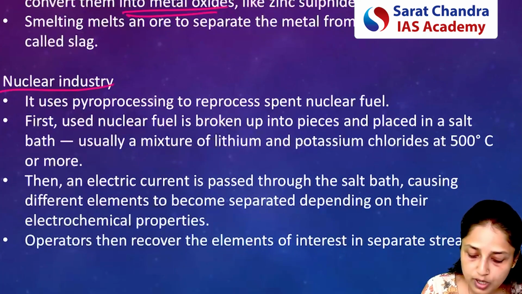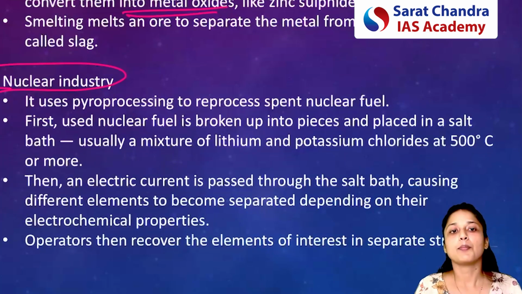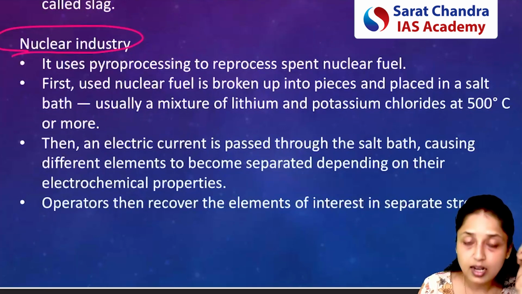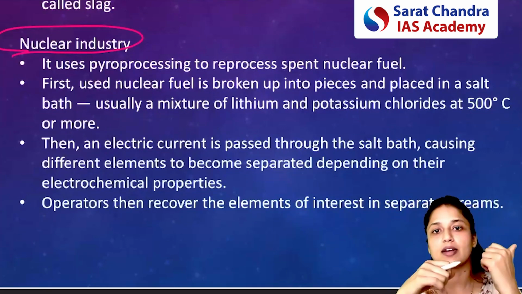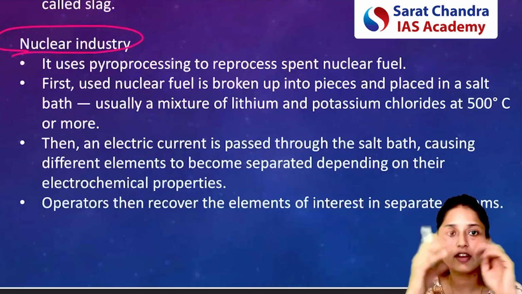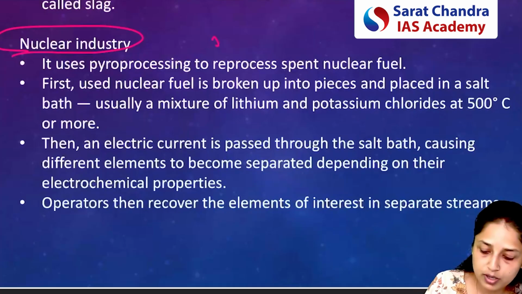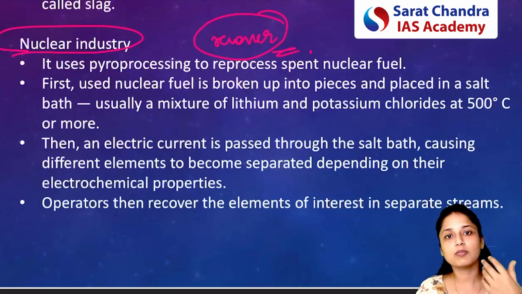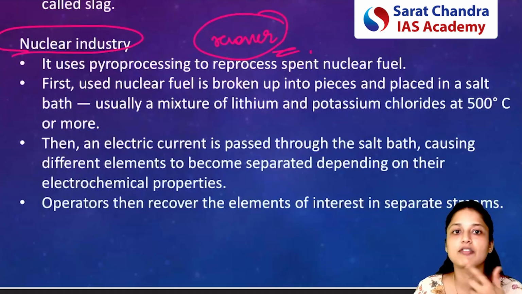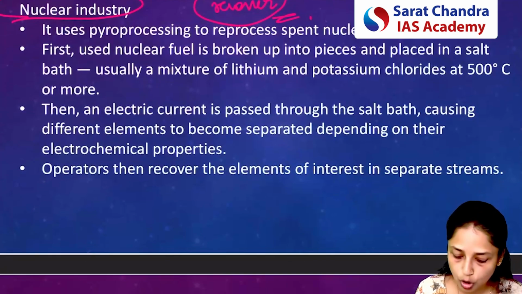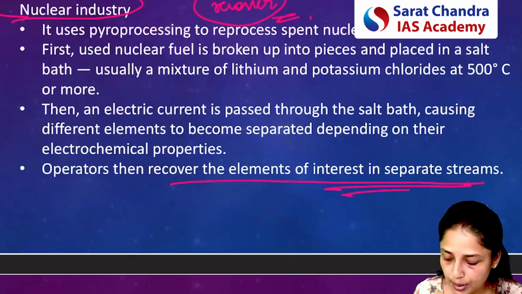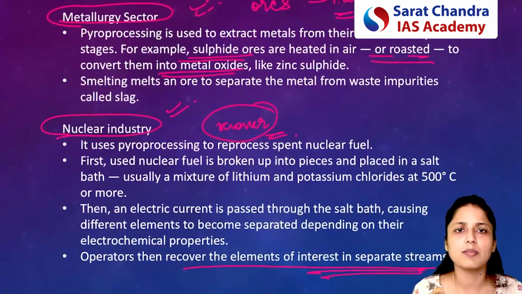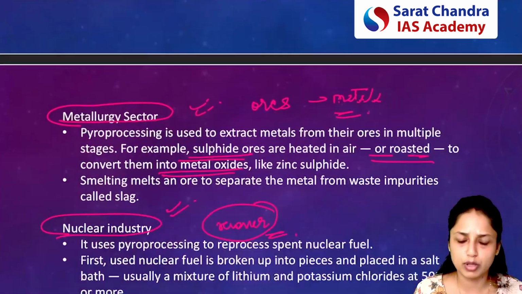Next is about the nuclear industries. This is very important because in the nuclear industry, the application of pyro processing is that it will extract the useful matter from the nuclear waste fuel. It will help to recover the extra amount of nuclear fuel from the wastage, so it will increase the efficiency of that process. The operators can recover the elements of interest in separate streams using this process of pyro processing. So this was a very small article, but anywhere in prelims or mains it can be used.